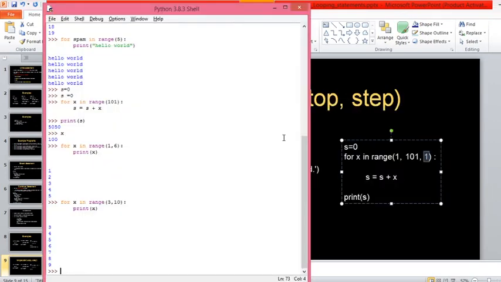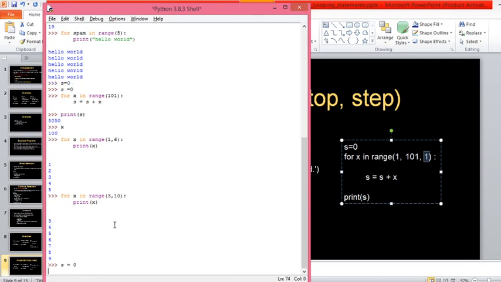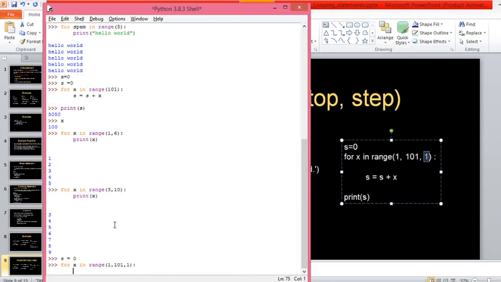Now try to understand this code here. s equals 0, then for x in range of 1 comma 101 comma 1, increment in every step by 1. Then s equals s plus x.